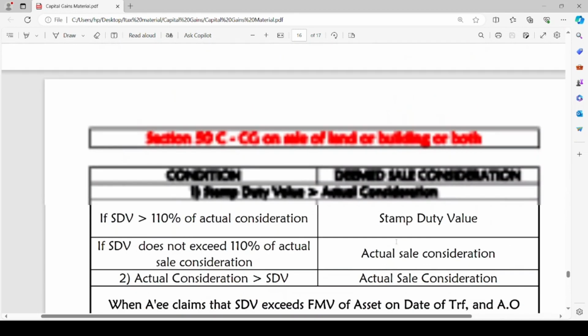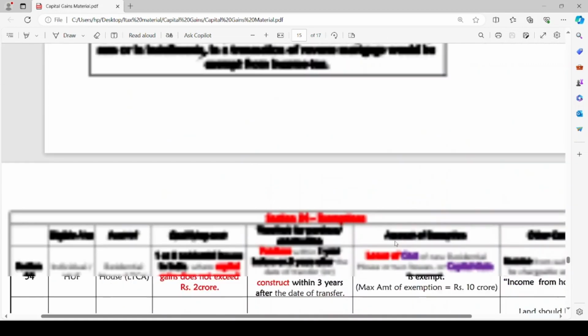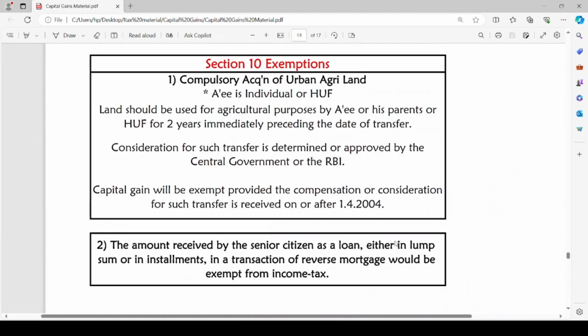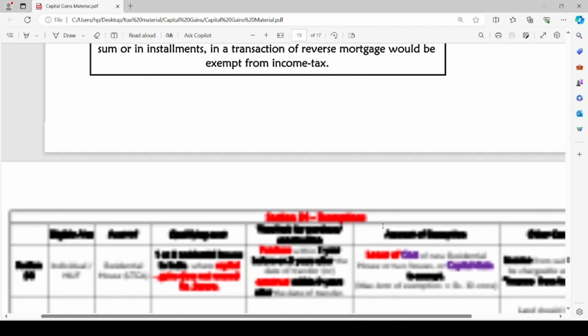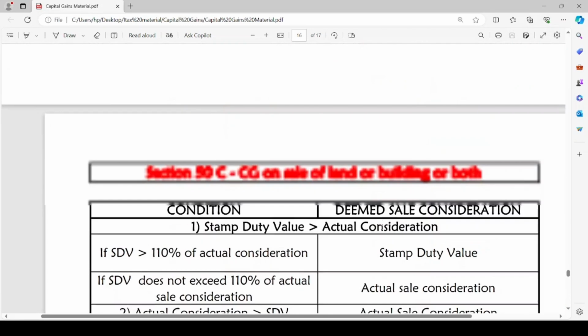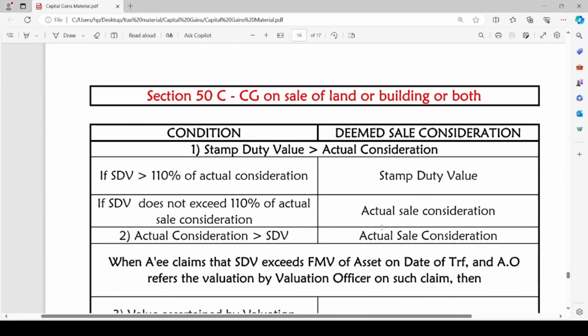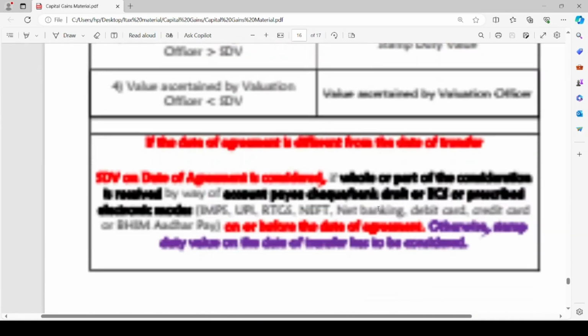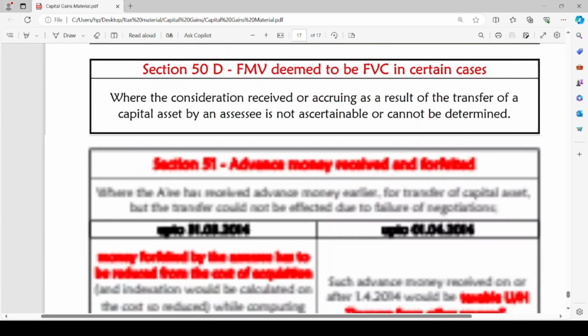Now, while computing the capital gains, first we take full value of consideration, full value of consideration received or accrued. We have seen the different special circumstances where the full value of consideration, the deemed sale consideration, differs, like under 50C or 50CA, 50D.